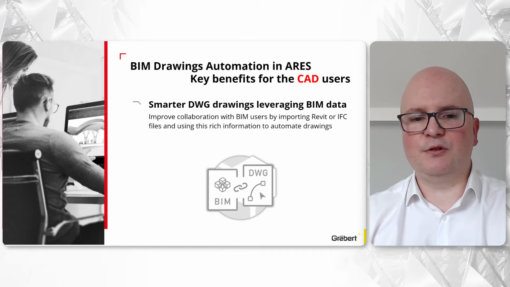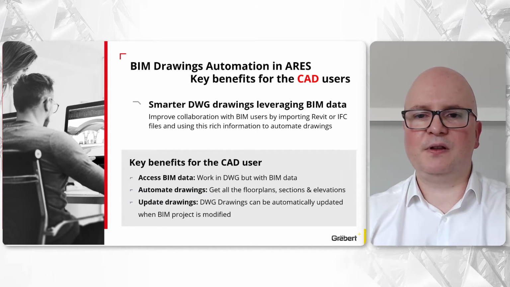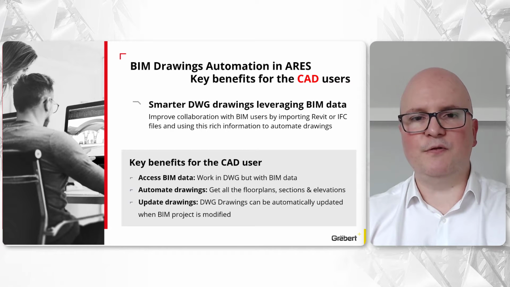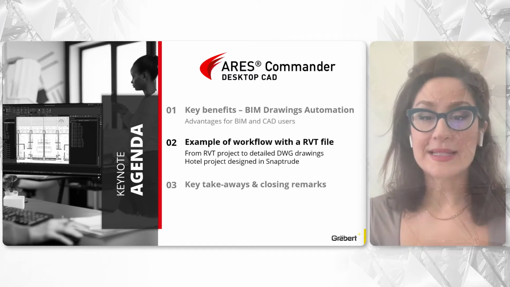For these CAD users, the primary advantage is to directly consume the rich information available in the Revit or IFC model. At first, the key benefit is to access all the information hidden in the properties of BIM objects. For example, to read the thermal efficiency of a wall or window, or to extract data to spreadsheets and calculate costs. Secondly, we will see in a minute how the drawings automation saves precious time by generating all the floor plans, sections, and elevations in a few clicks. And finally, the ability to update drawings if the BIM model is modified is also a game changer to avoid mistakes and save time. That's awesome.